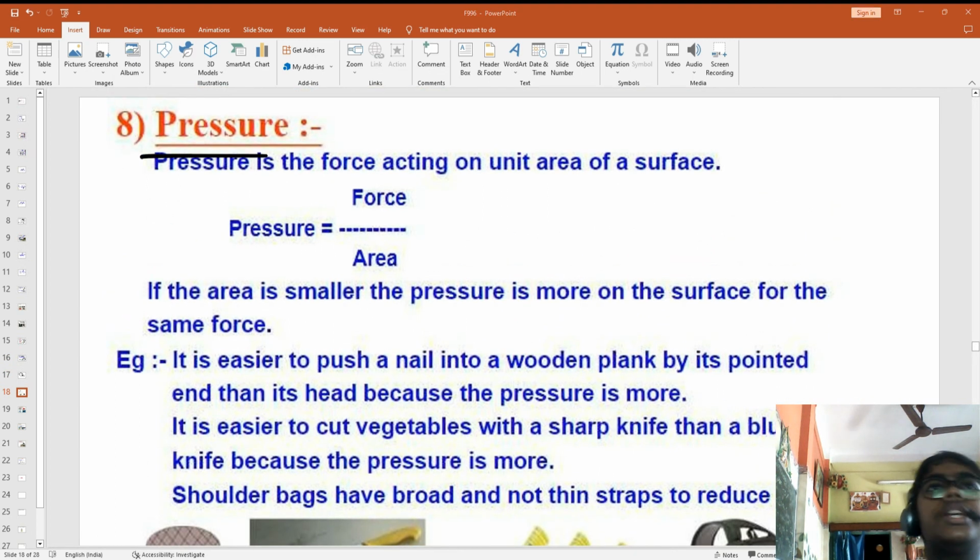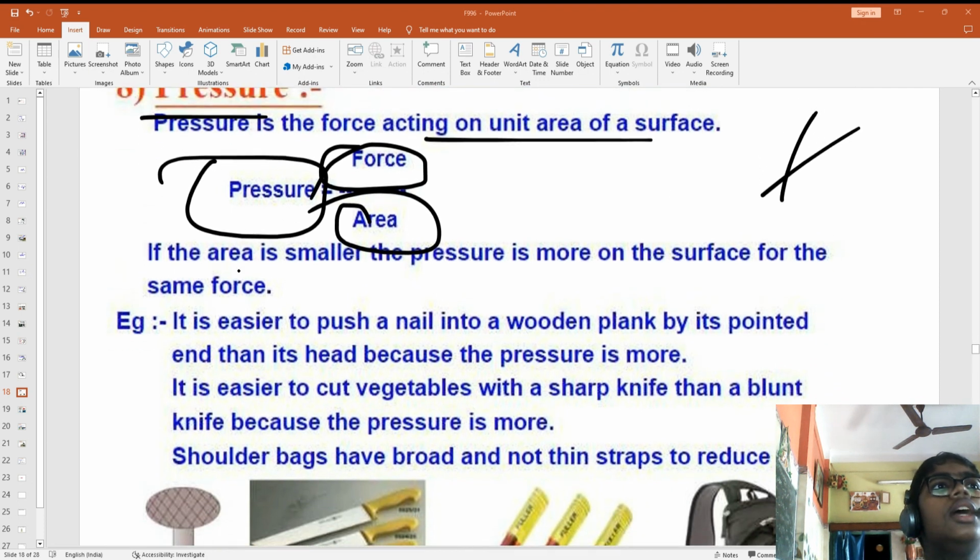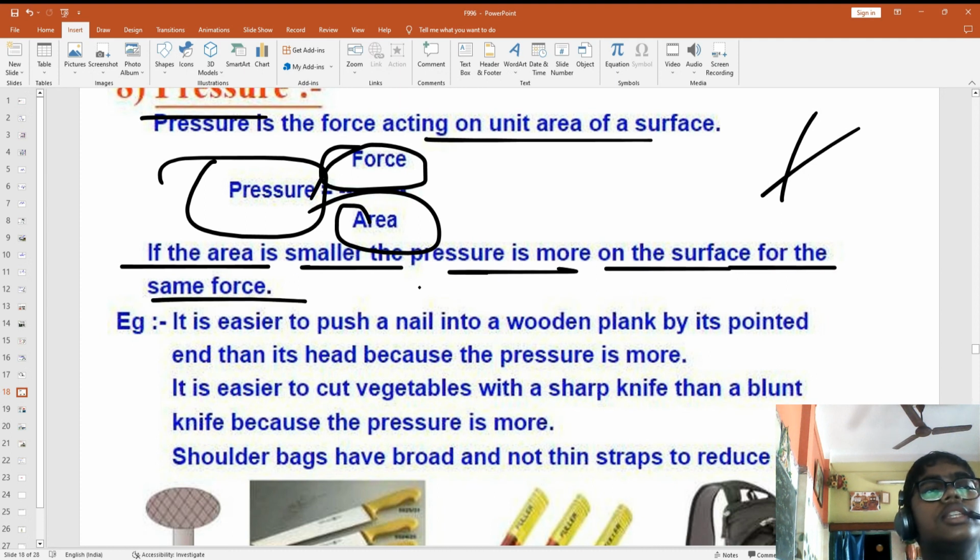Now let's go to pressure. What is pressure, guys? Pressure is the force acting on a unit area of a surface. Okay. If the area is smaller, the pressure is more for the same force.